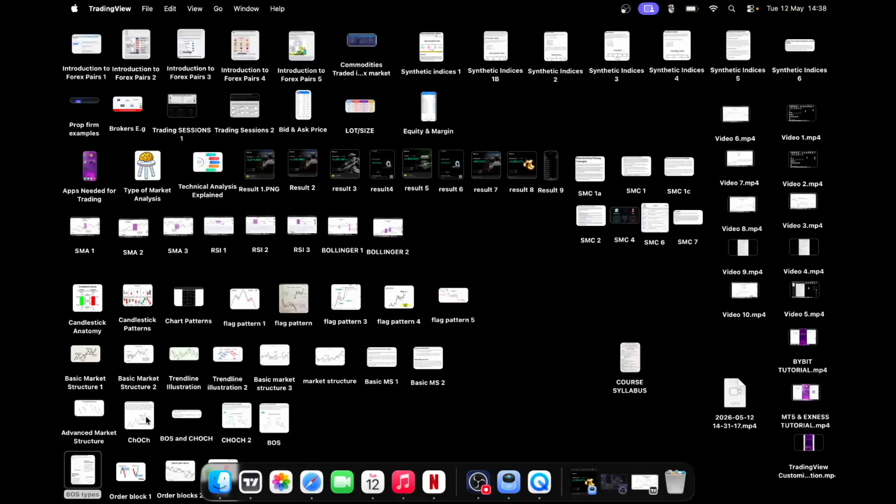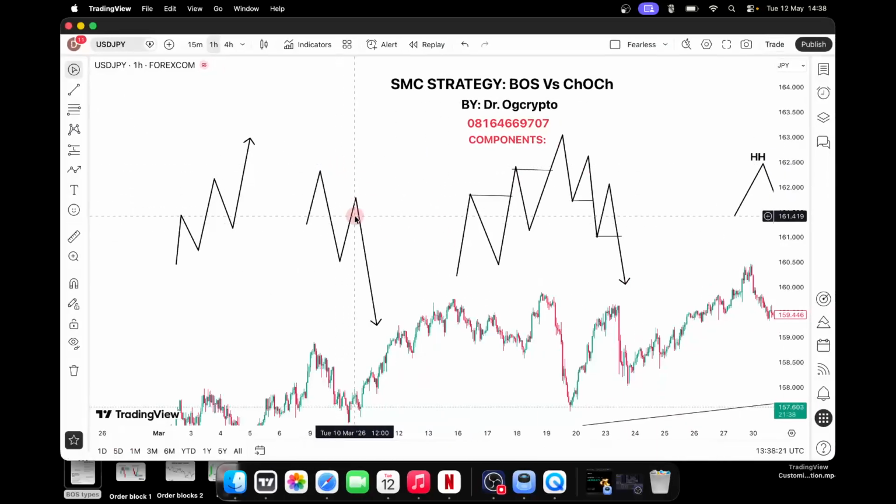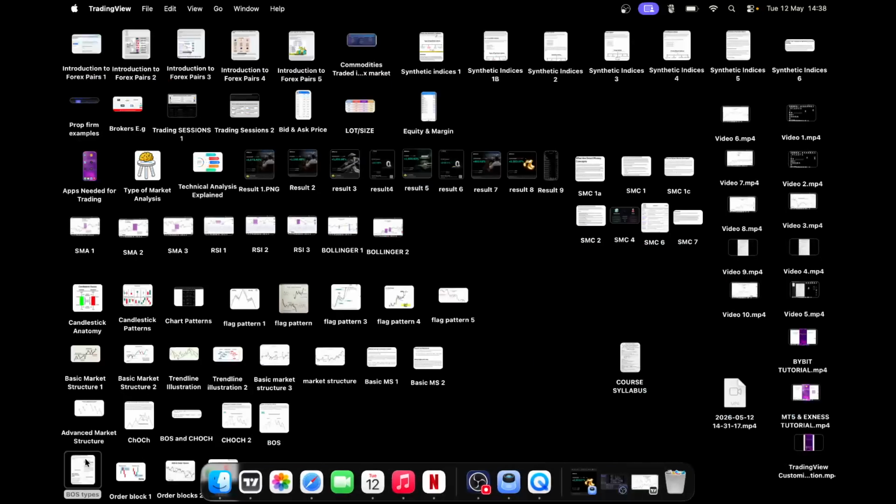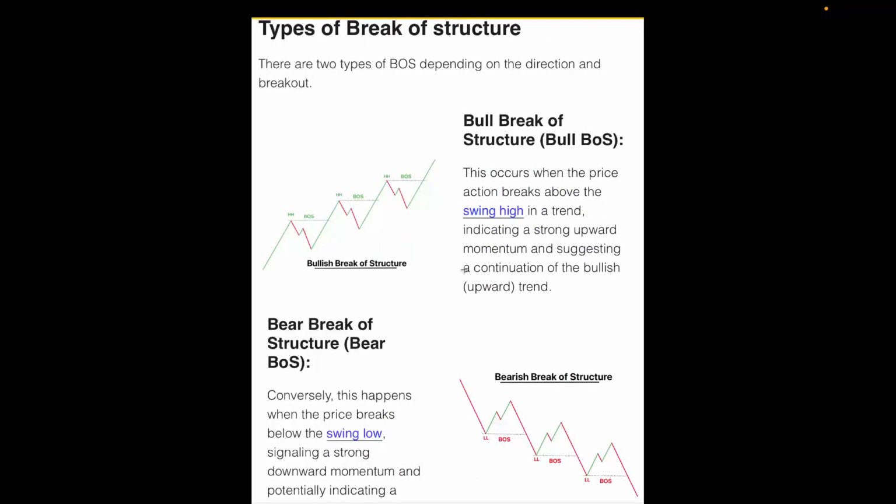So now let's look at what is break of structure. There are two types of break of structure. We have bullish break of structure, that is break of structure to the upside. We have bearish break of structure, which is break of structure to the downside. You understand? So, break of structure types: there are two types depending on the direction of the breakout.